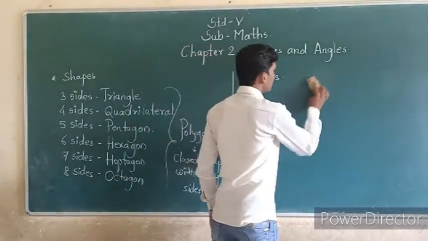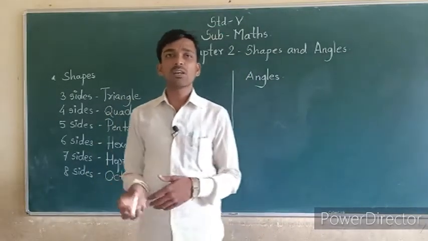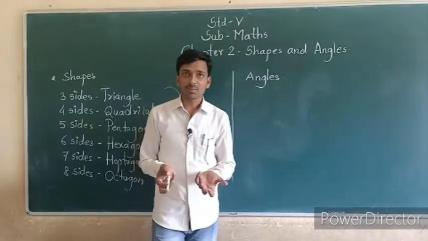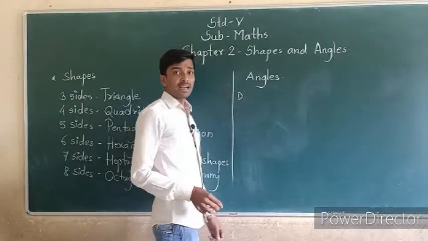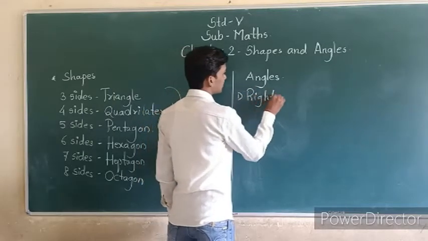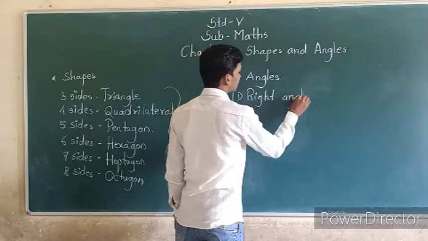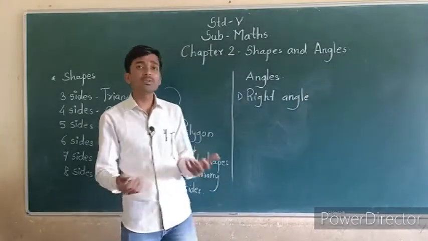Okay. So in angles, three types are there. In 4th standard, we also studied these three types. I will write here three types. First one is right angle. That is very simple. Right angle means what?